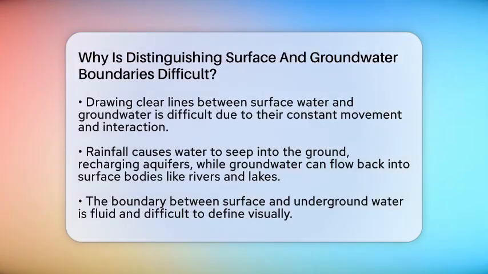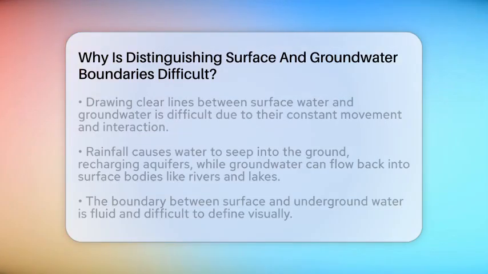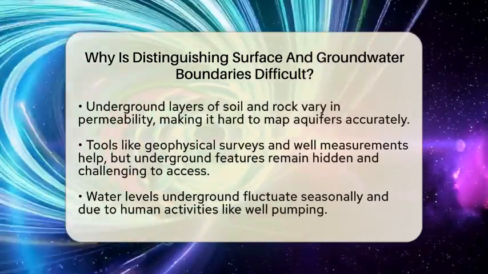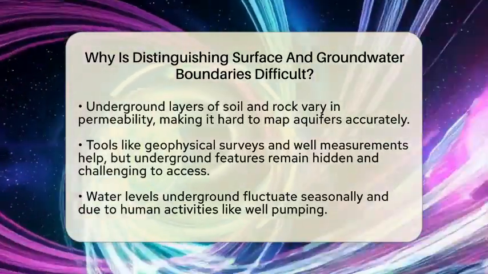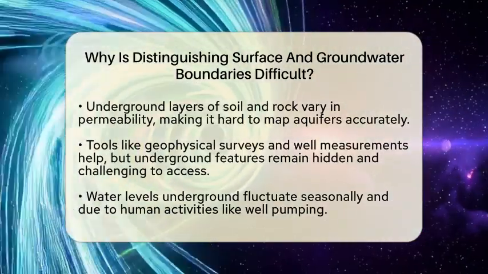Another challenge comes from the underground world itself. Aquifers are made of layers of soil and rock that vary a lot. Some layers let water pass through easily, while others block it. These layers can be made of clay, gravel, or fractured rock, and they don't follow neat, straight lines.